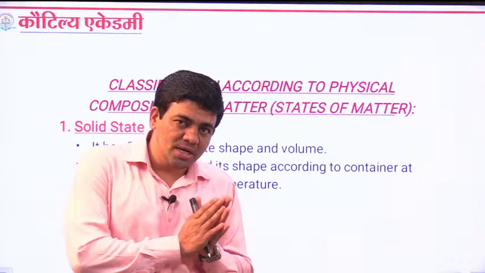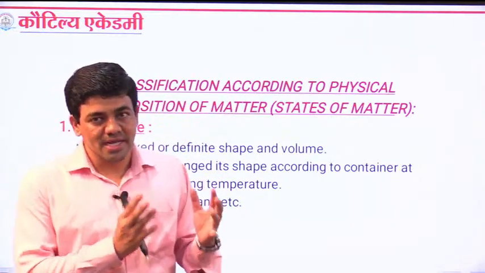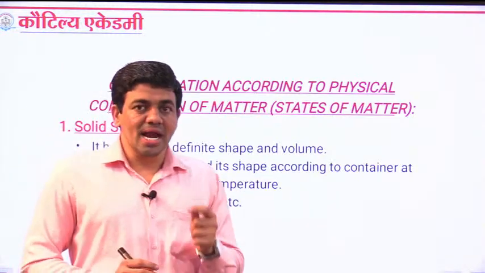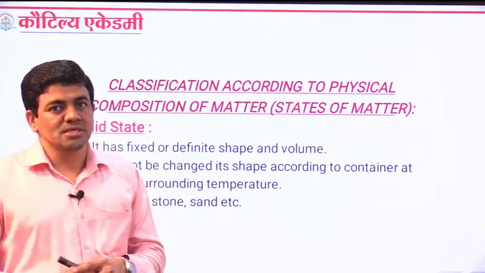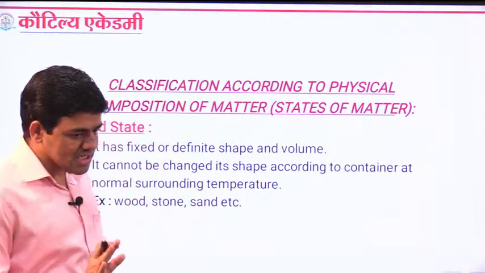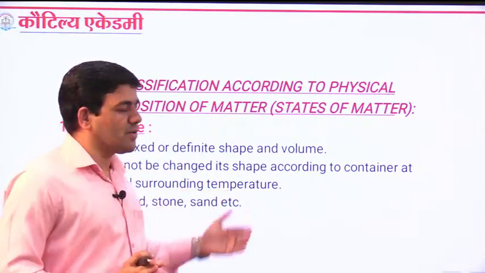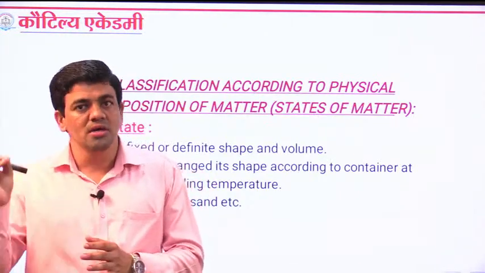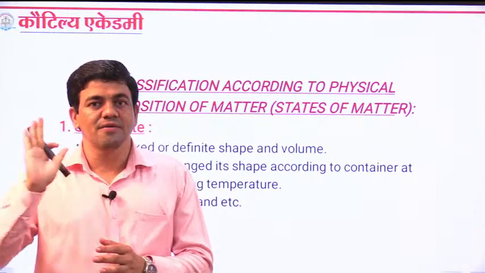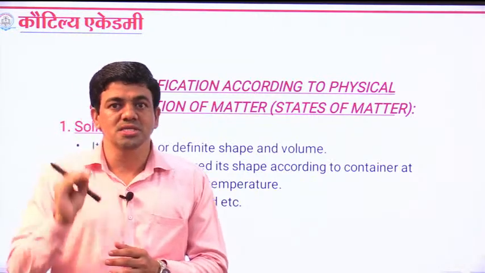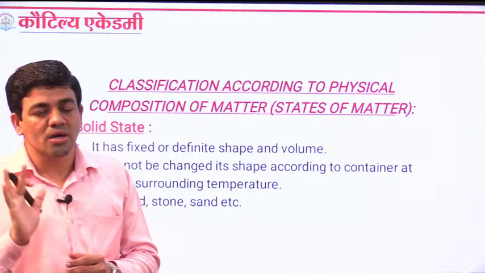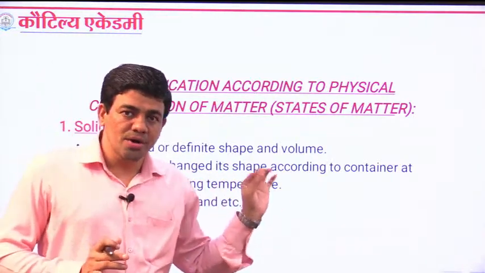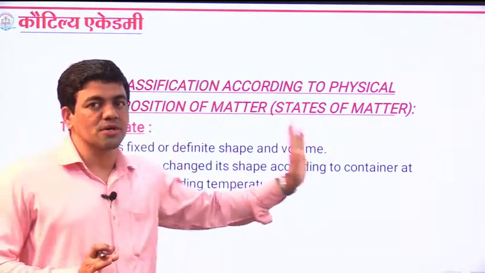Likewise in winter, when the temperature reduces, we also face challenges. So we cannot say a particular temperature is the normal surrounding temperature or the standard for all. Every substance has its own normal temperature, at which it retains its properties.